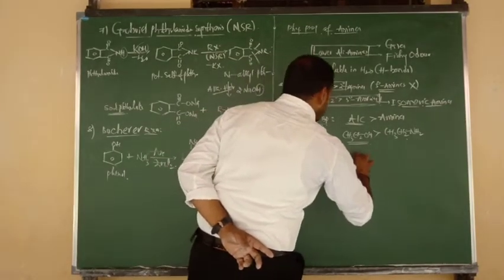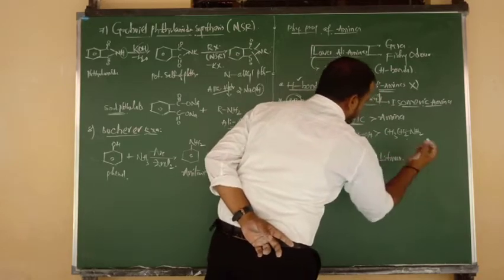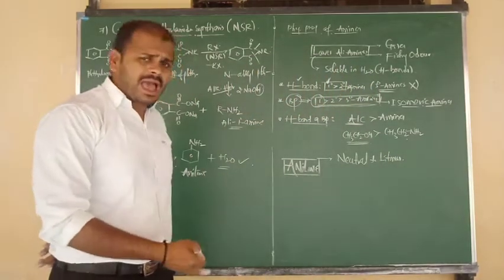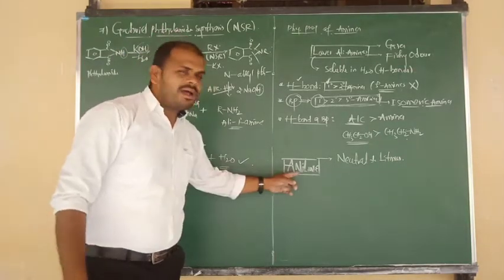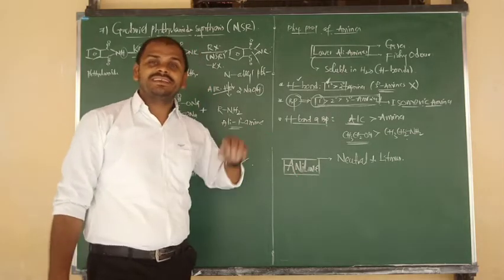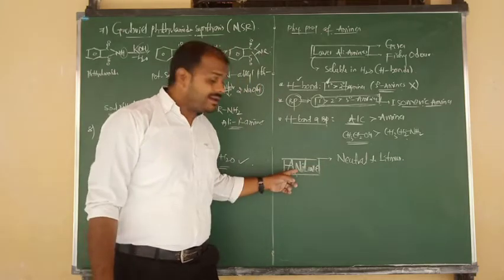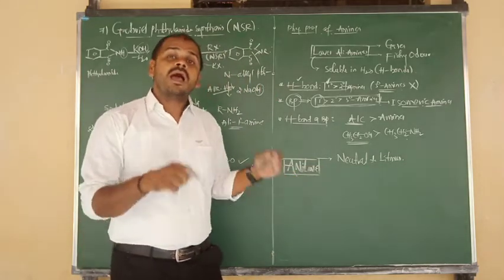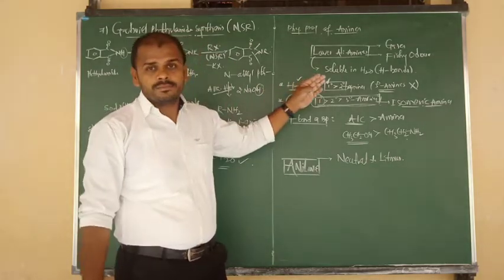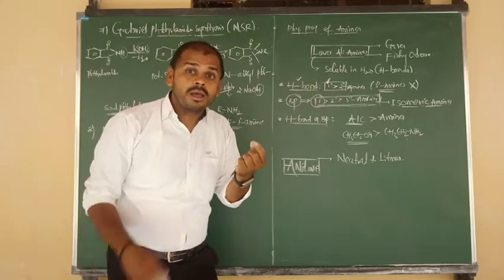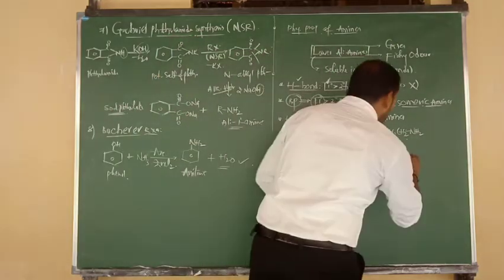Aniline is neutral to litmus test. But aniline is benzene bonded to NH2, right? Nitrogen contains a lone pair, so lone pair donor means aniline also has basic nature. Even though it is neutral to litmus, it is a base, a very weak base, weaker than ammonia and weaker than amines. That's why we say it is neutral to litmus test.